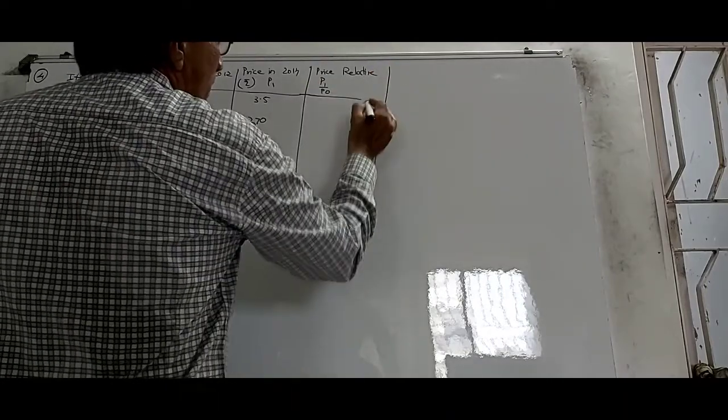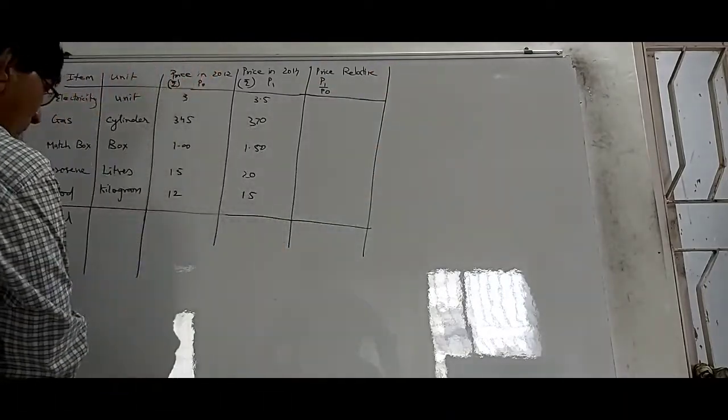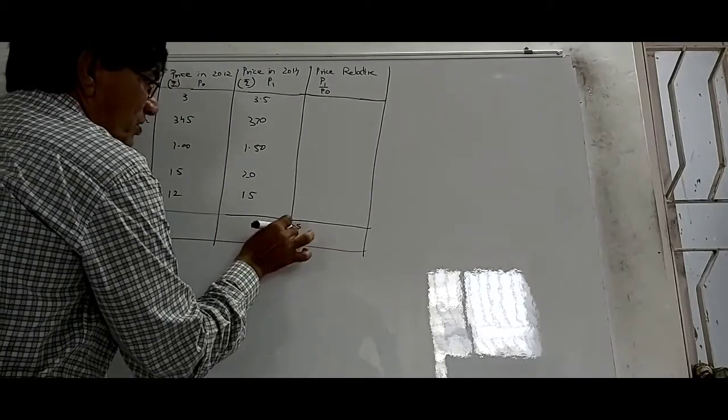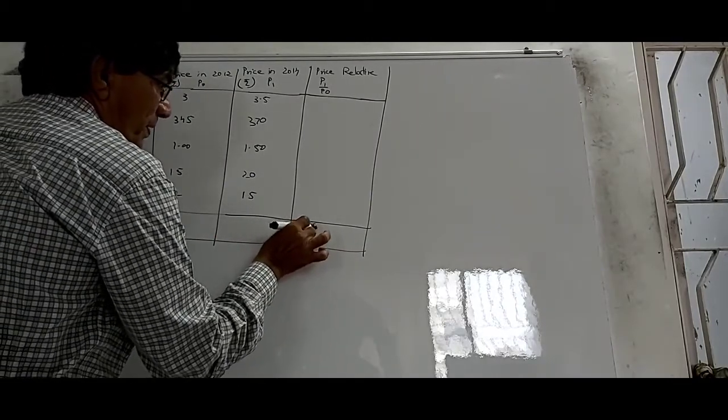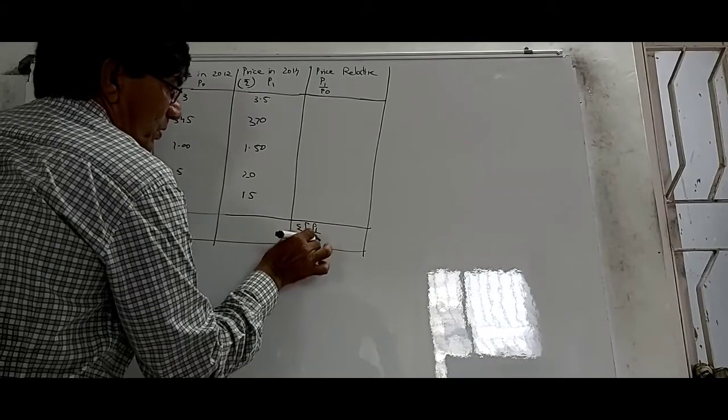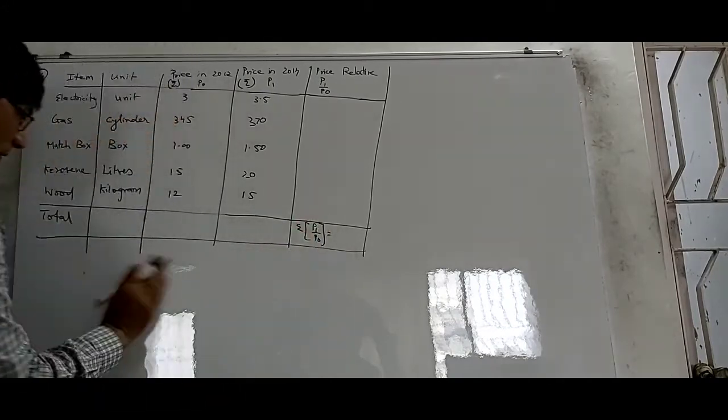Here I find sigma P1 upon P0, the total of this.